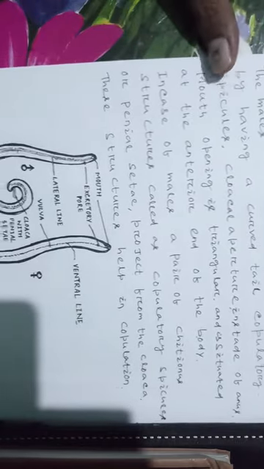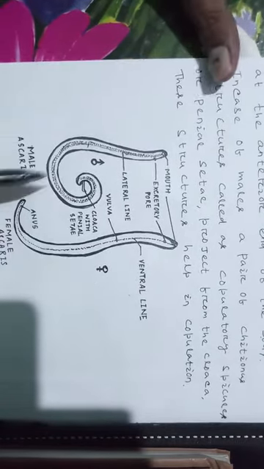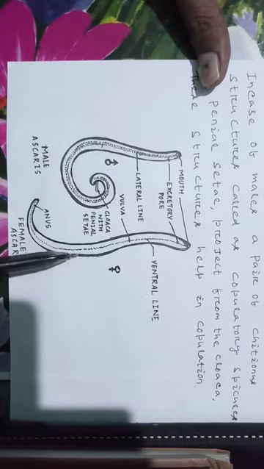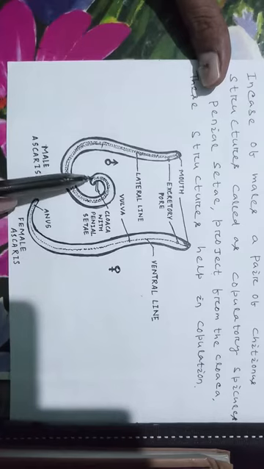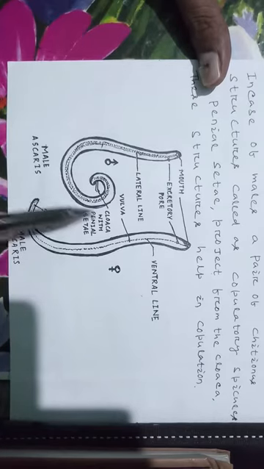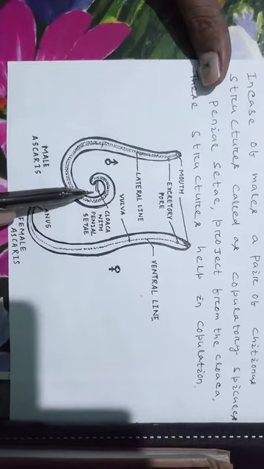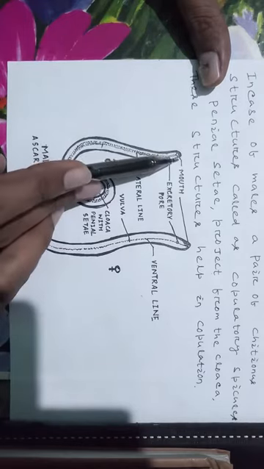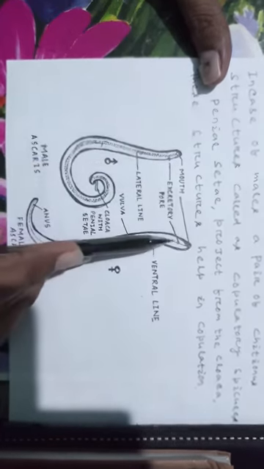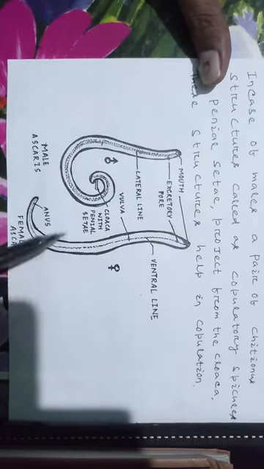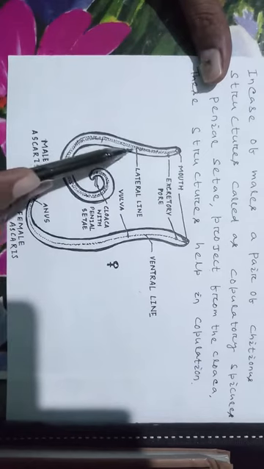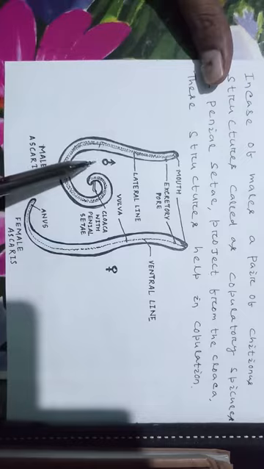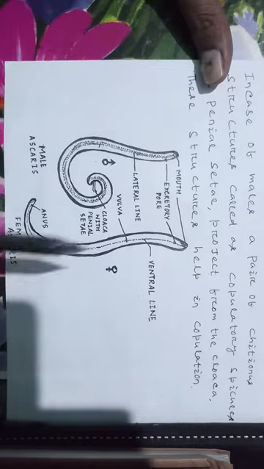This is the structure of male and female Ascaris. The male has a curved tail and cloacal penial setae. This is the lateral line, the mouth is anteriorly present, and this is the excretory pore. The lateral line is a sense organ. This is the male Ascaris and this is the female Ascaris.